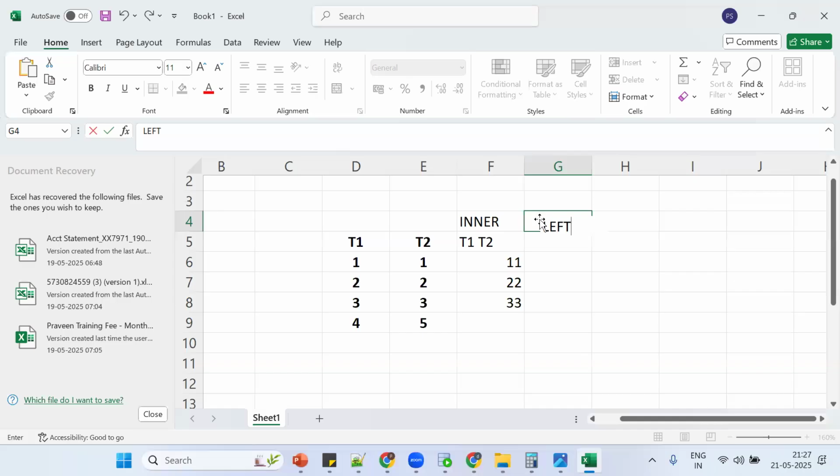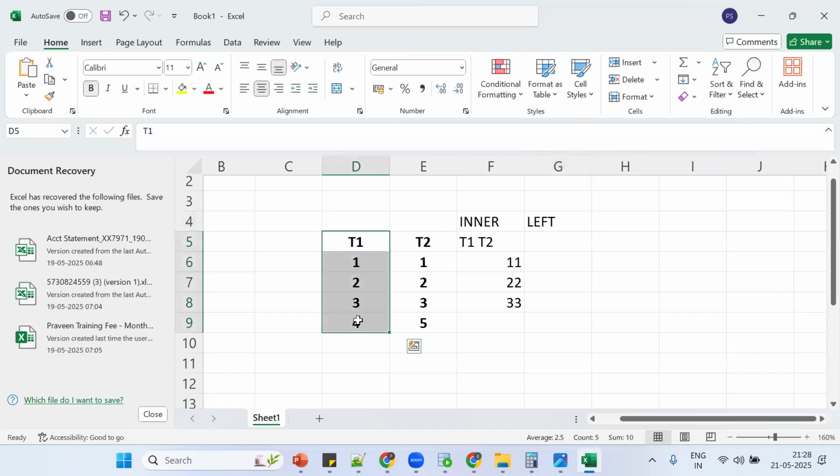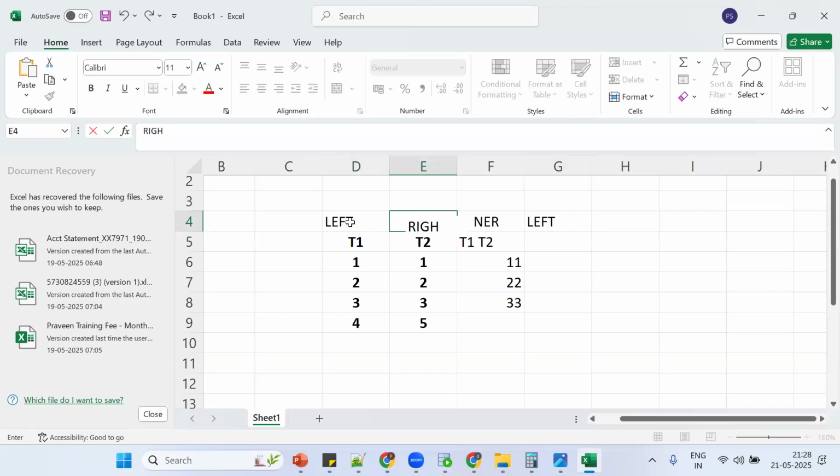What about left join? Tell me what definition we discussed. In left join, all the records from the left table and matching records from the right table. Simple thing. All the records from the left side table. See, this is the left table. So put the naming. This is the right table.